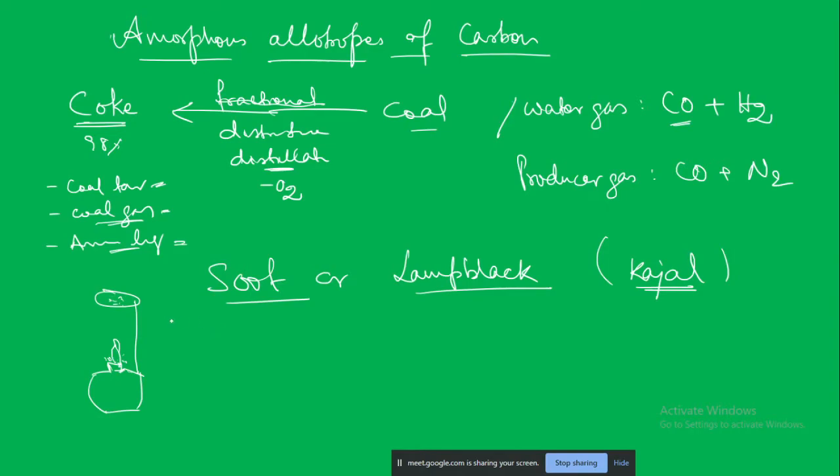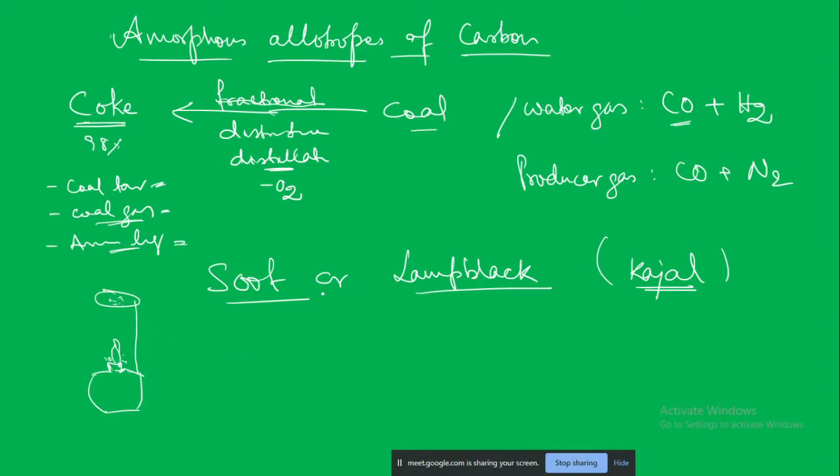The only exception among the allotropes of carbon that can conduct electricity is graphite, because of its molecular arrangement. All other allotropes of carbon, under normal conditions, are poor conductors of heat and electricity.